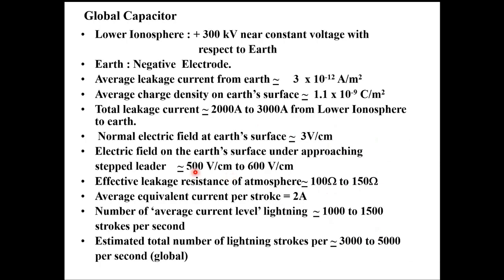Now, the next thing is, what's the electric field at the Earth's surface? Remember, the potential of the lower ionosphere is around 300 kV. Earth is a negative electrode. So what's the electric field at the Earth's surface? Typically about 3 volts per centimeter.